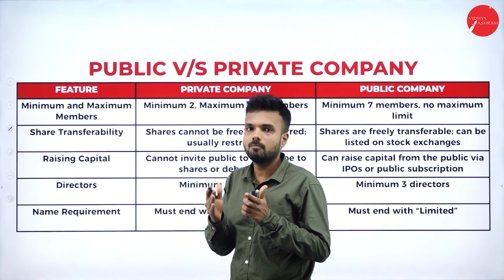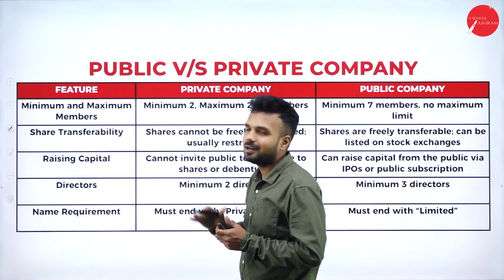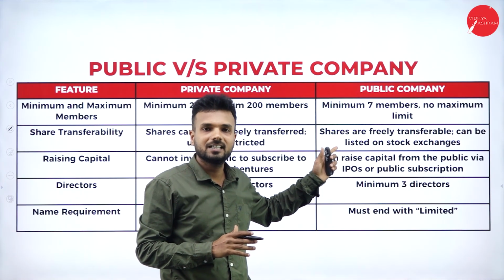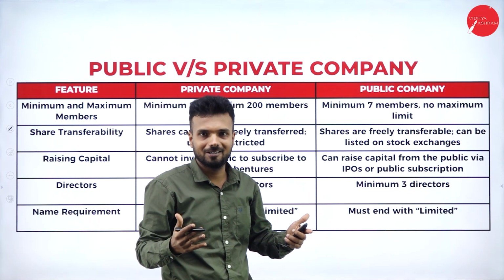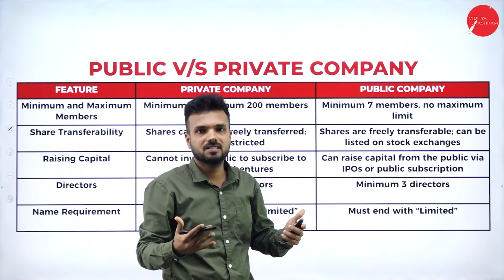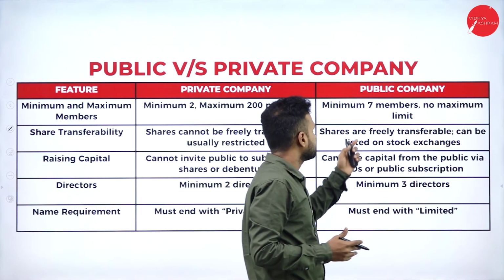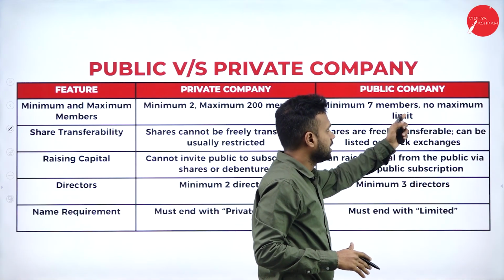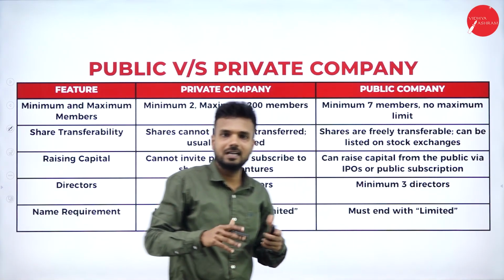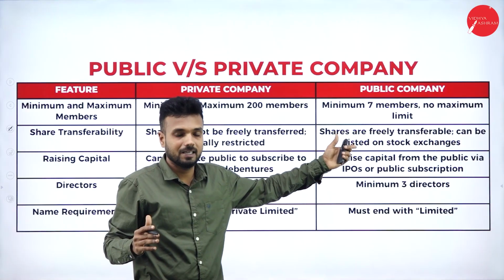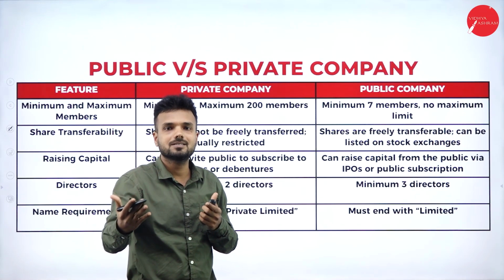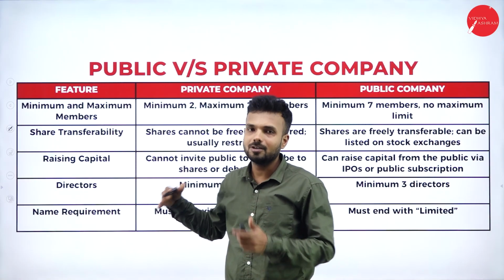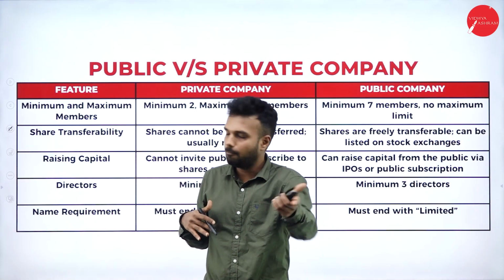With a minimum of 2 members, they can easily start a private company, but not a public company, because a public company needs huge capital for a big kind of business. A public company has a minimum of 7 members and no maximum limit, so unlimited members can participate. We can easily purchase shares of a public company, but not of a private company, because they do not offer shares to the general public.